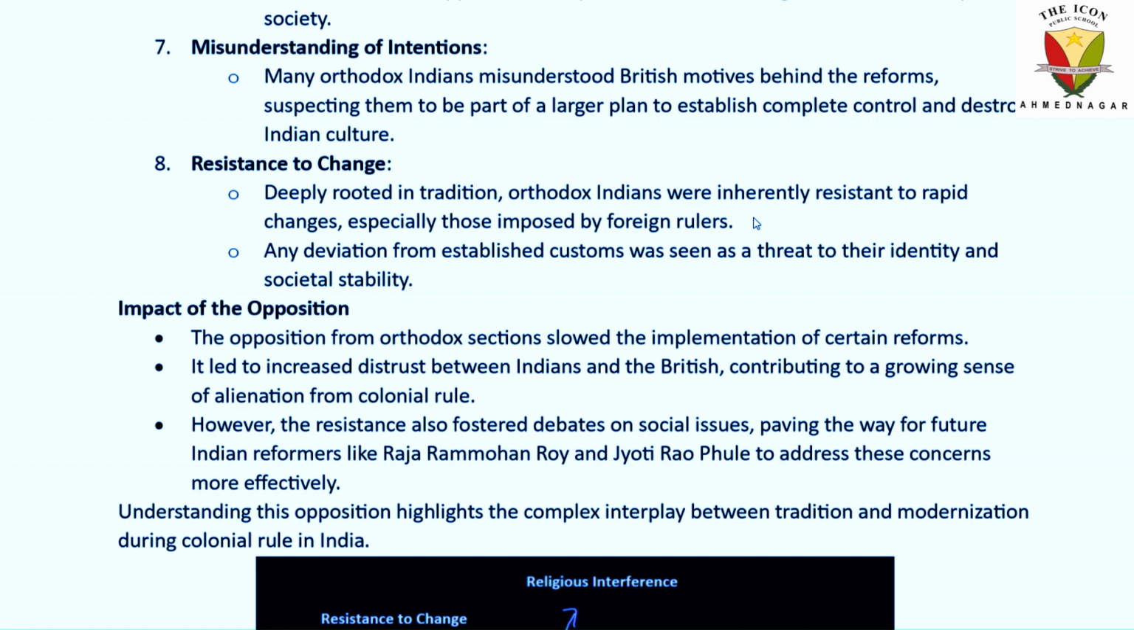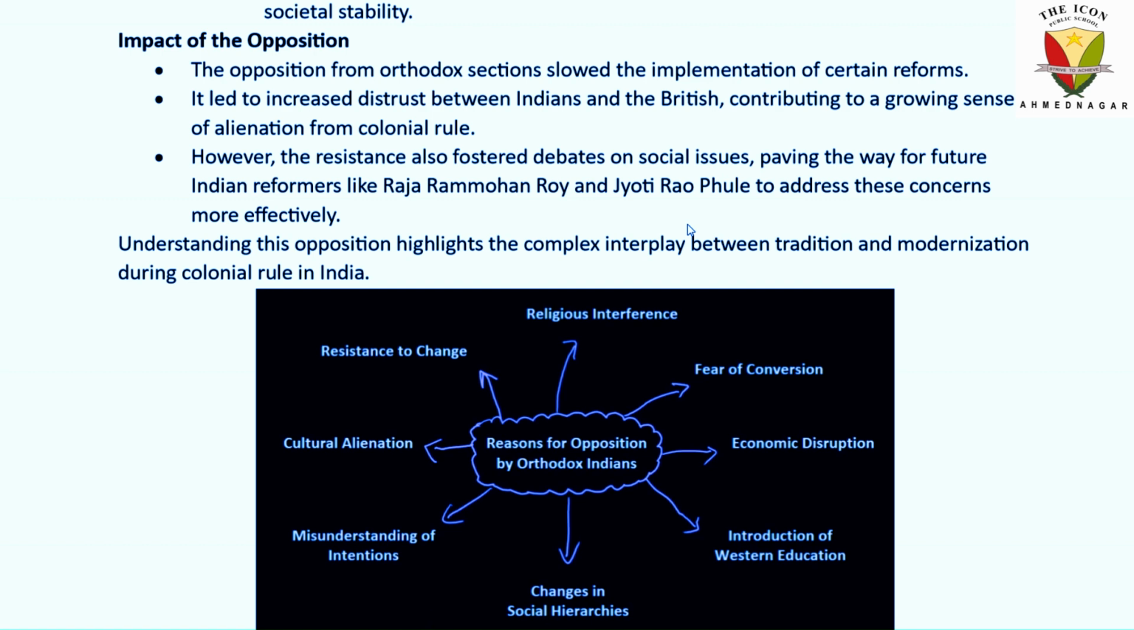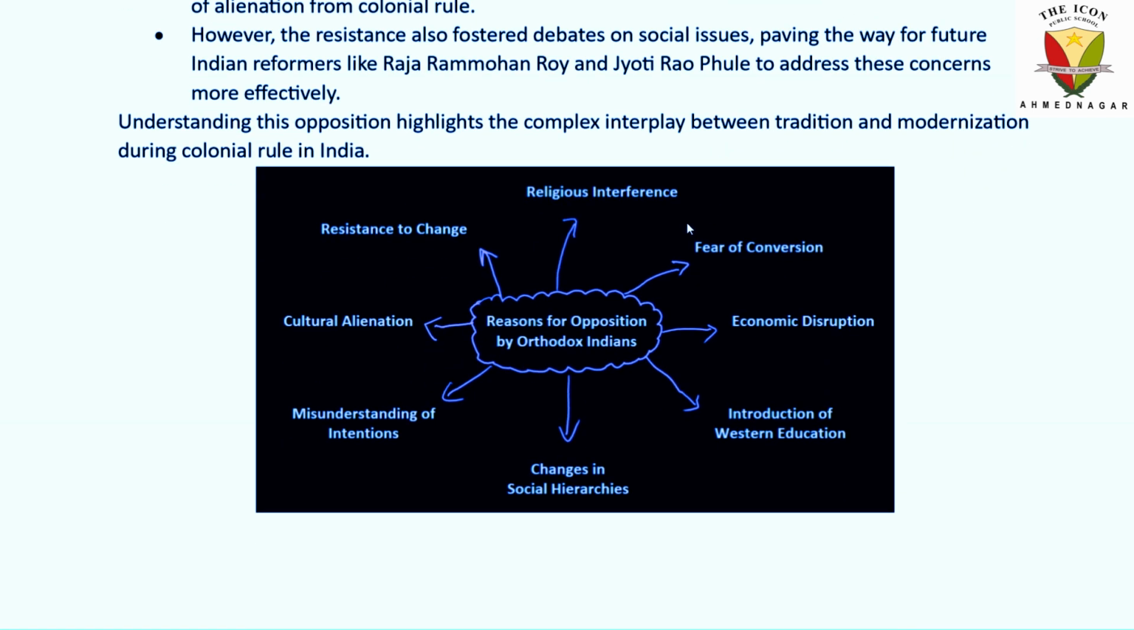However, the resistance also fostered debates on social issues, paving the way for future Indian reformers like Raja Ram Mohan Roy and Jyotirao Phule to address these concerns more effectively. Understanding this opposition highlights the complex interplay between tradition and modernization during colonial rule in India. You can write it in point form also and mind map form also. I have given an example, like I have made it for you.